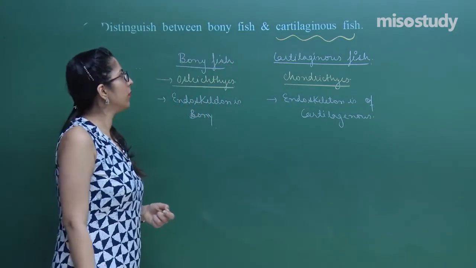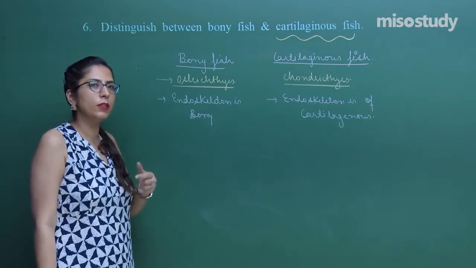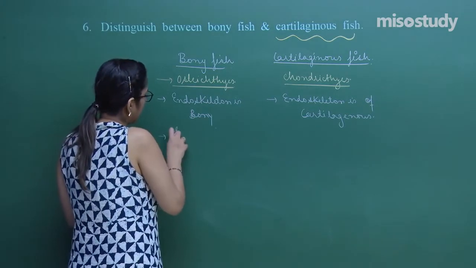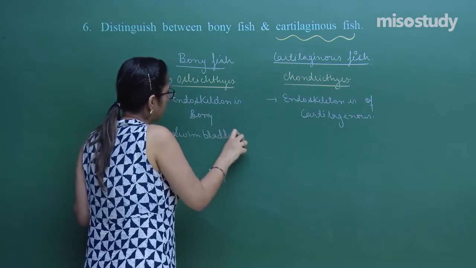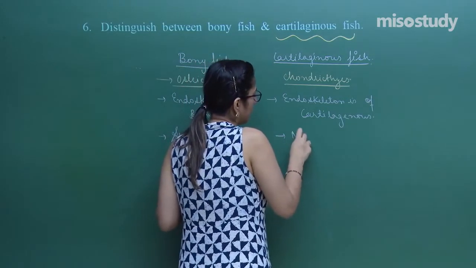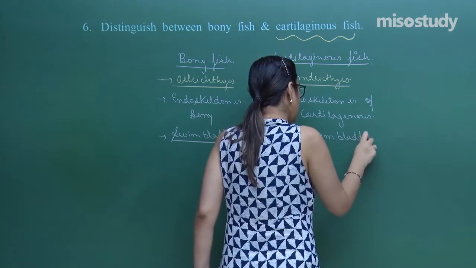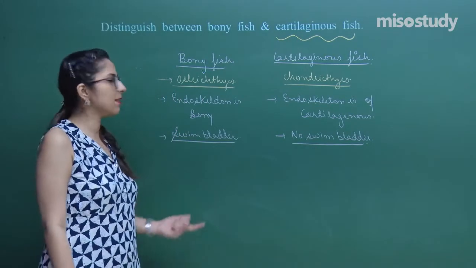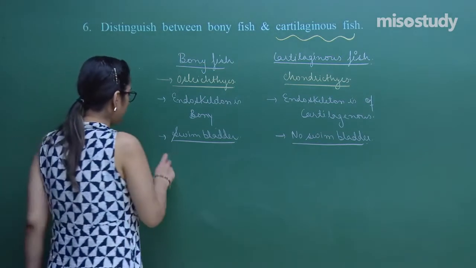One more thing: because bony fishes need to float as well as swim, they have a swim bladder present. So another characteristic feature is that a swim bladder is present in this type of fish, whereas in the other case no swim bladder is present. In both of these, gills are present. In this case, the gills are covered with operculum; in the other, gills are not covered with operculum.